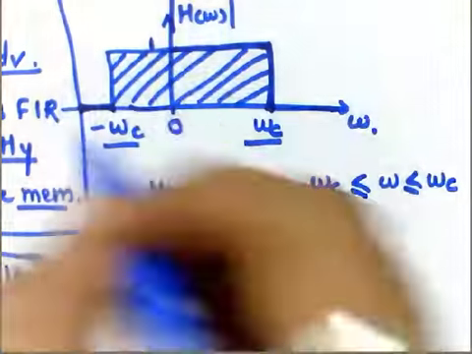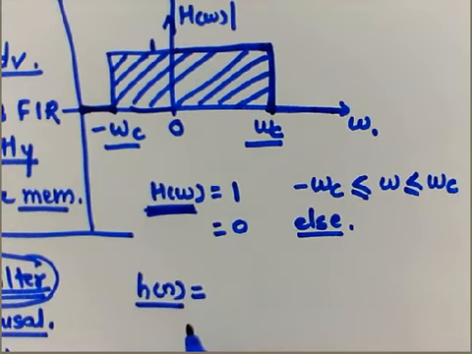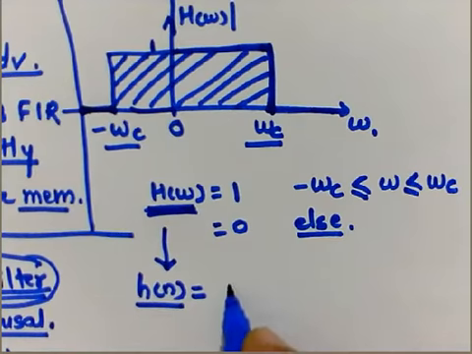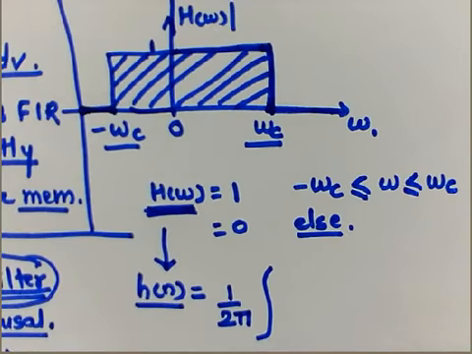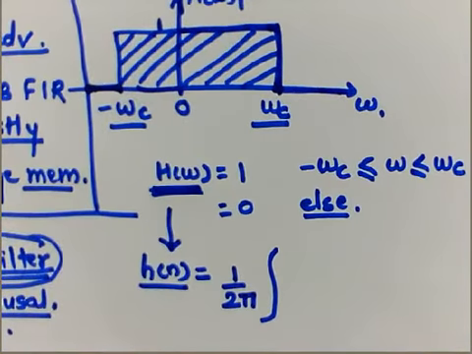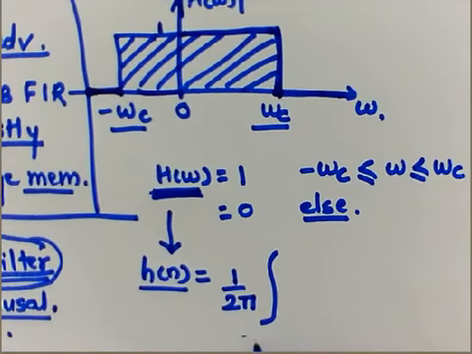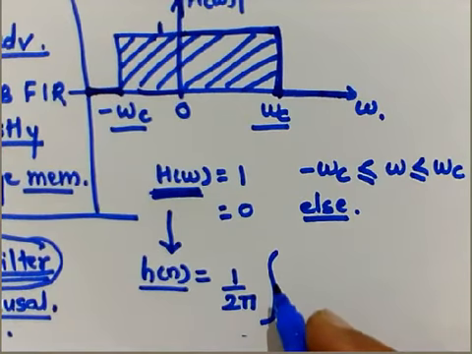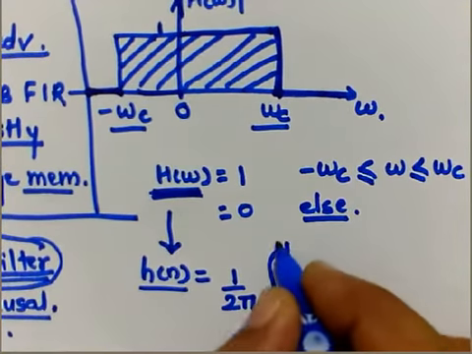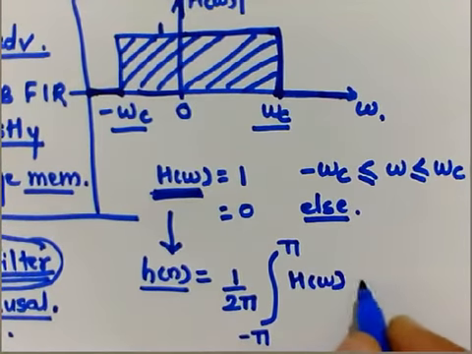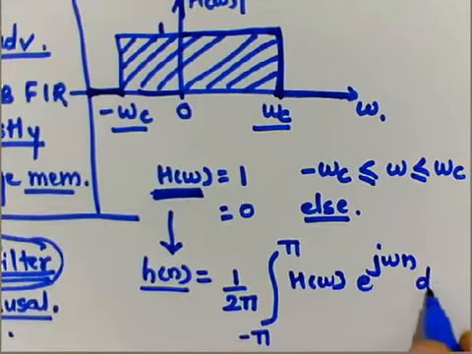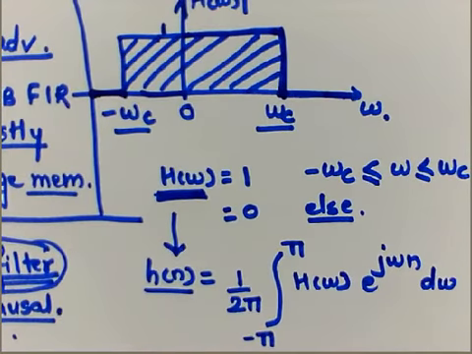So based on this response, we have derived H of omega. The inverse Fourier of this will be h of n. It will be for the entire cycle, so 1 upon 2 pi. The range of the frequencies right now is minus omega c to plus omega c. In general it is written like minus pi to plus pi, because the range of these frequencies will be 0 to 2 pi. So H of omega times e raised to j omega n d omega. This is the expression.